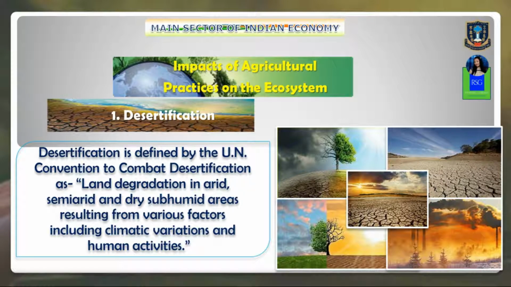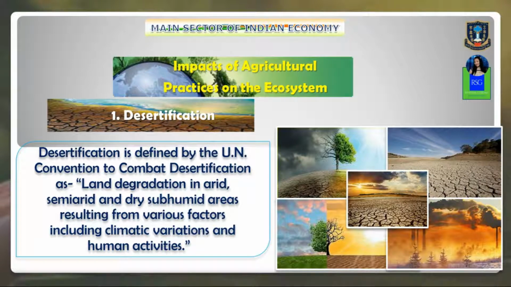Desertification can be defined as land degradation in arid, semi-arid and subhumid areas, resulting from various factors including climatic variation and human activities. That means human activities are largely responsible for desertification.